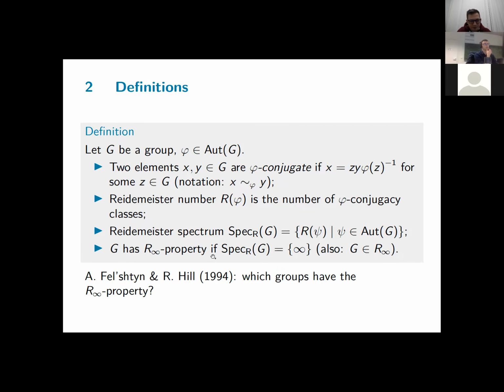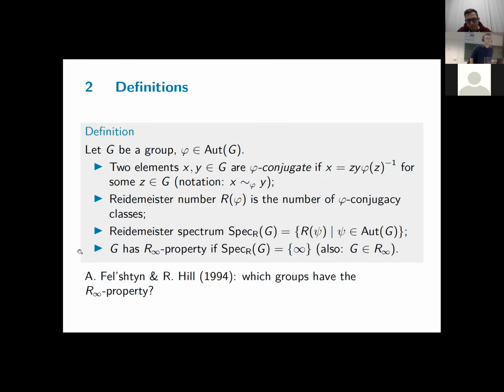And then on a group theoretical level, they've also defined the Reidemeister spectrum. So it's a set of all Reidemeister numbers of automorphisms. So this is a subset of the natural numbers together with this number infinity. And this number infinity gets some special attention because, well, we say that the group G has the R infinity property if this Reidemeister spectrum only consists of the singleton infinity. So if every automorphism has infinite Reidemeister number. And as a shorthand notation, we also use G is an element of R infinity.